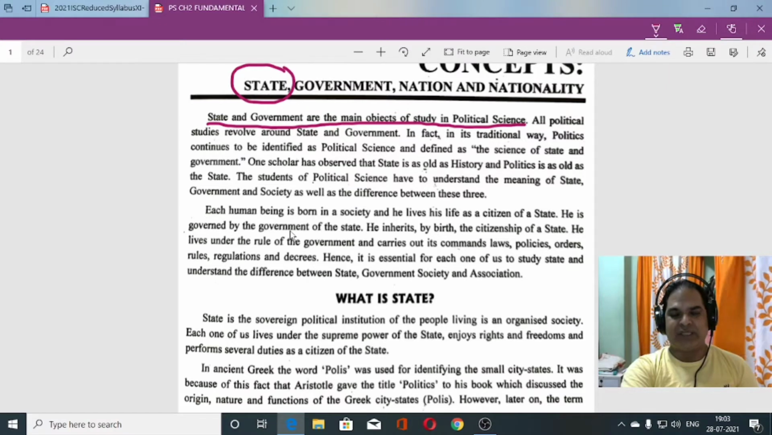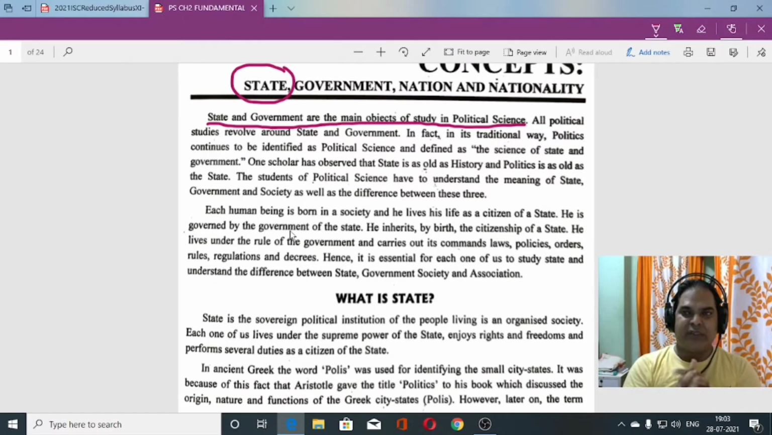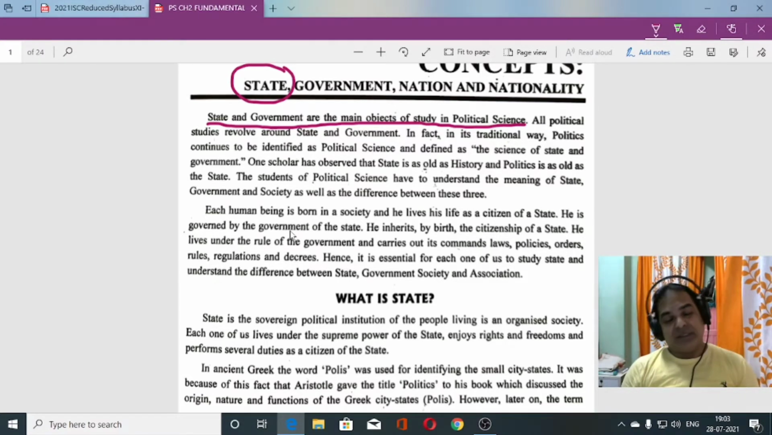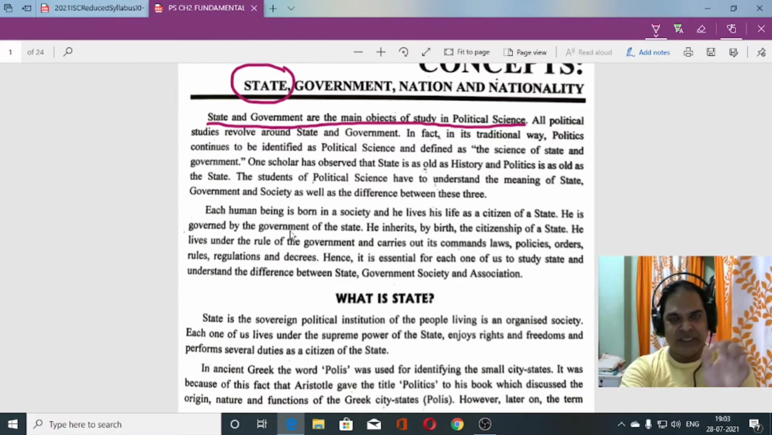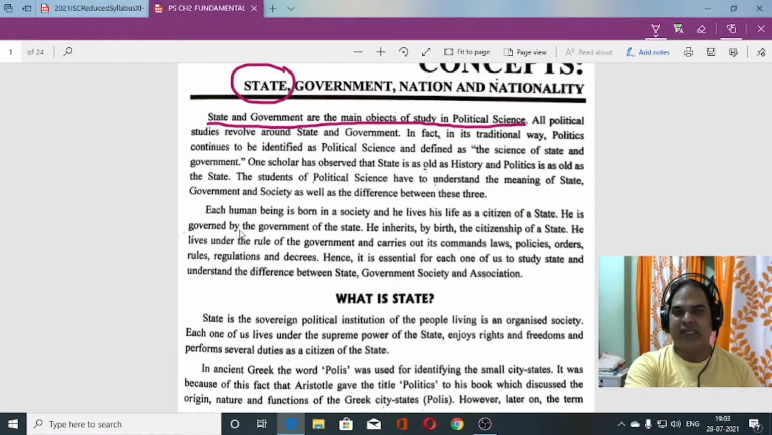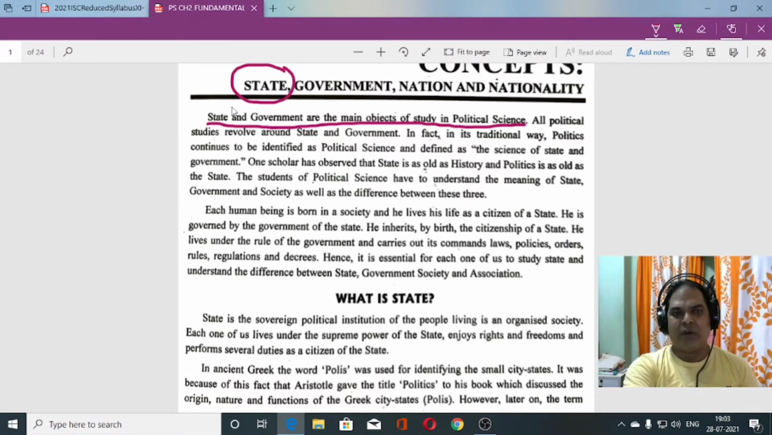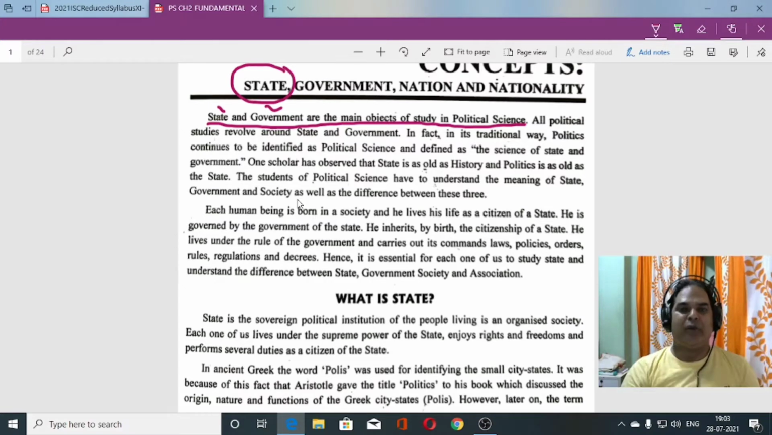political science. As I told you earlier when I started the first chapter, there I explained what political science is. I told you that political science is the study of a state and government. I discussed that in the previous class, and I hope you all have understood that. So the study of political science revolves around the state as well as government. Study of state and government are the basic elements of studying political science.